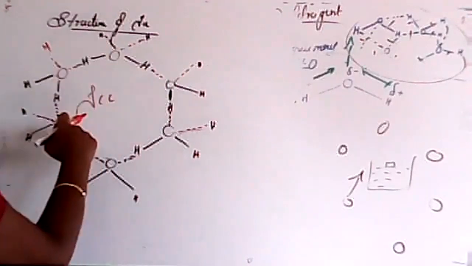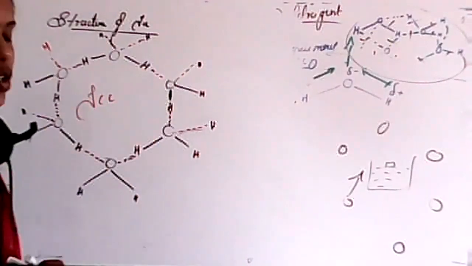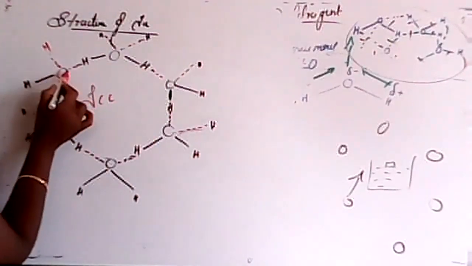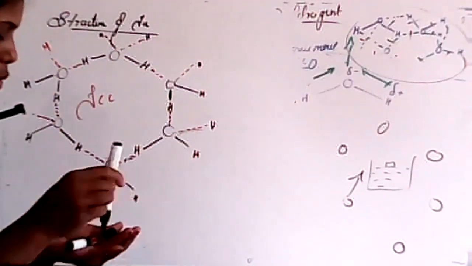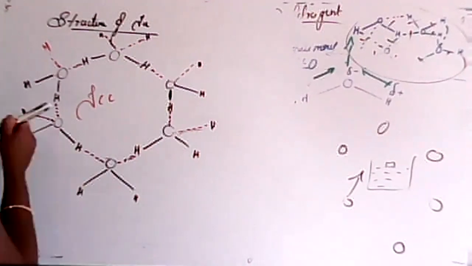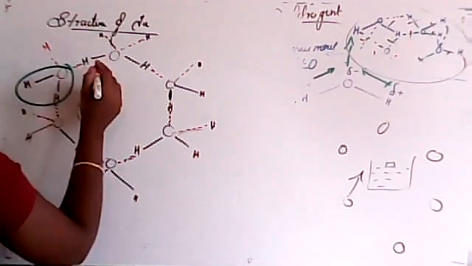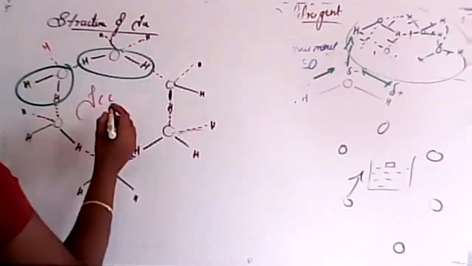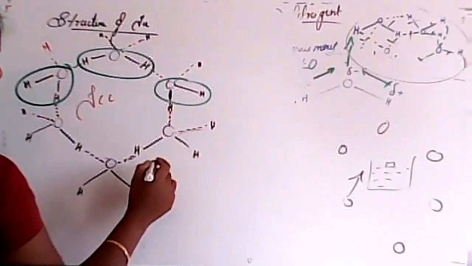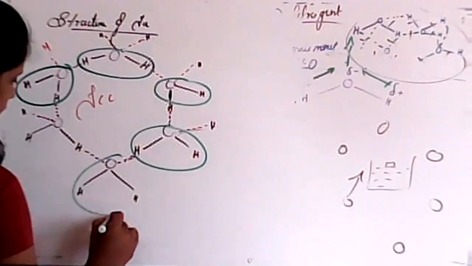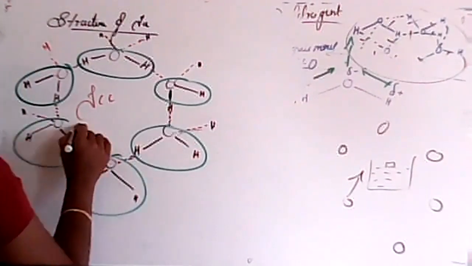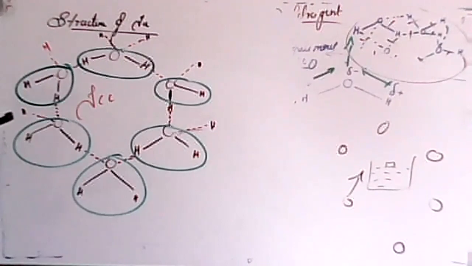If I consider it, it is a hexagonal structure. Everywhere there is one molecule; I'll mark with a blue marker. This one is one water molecule, this one is another water molecule, and another, and another, and here is a water molecule, and here is a water molecule. Clear?